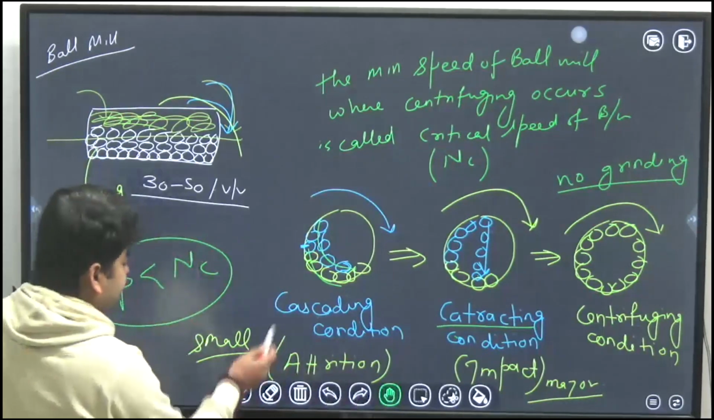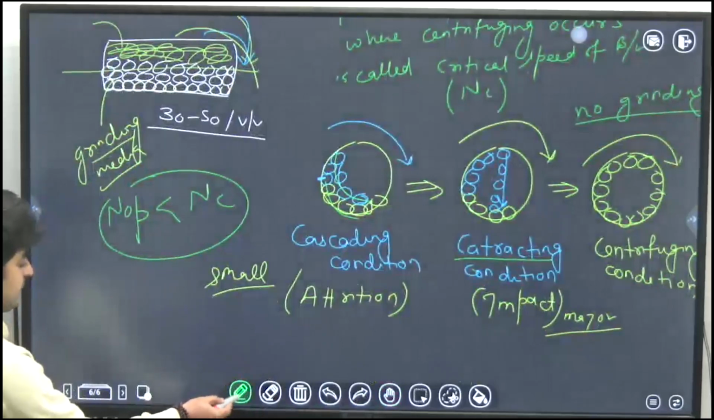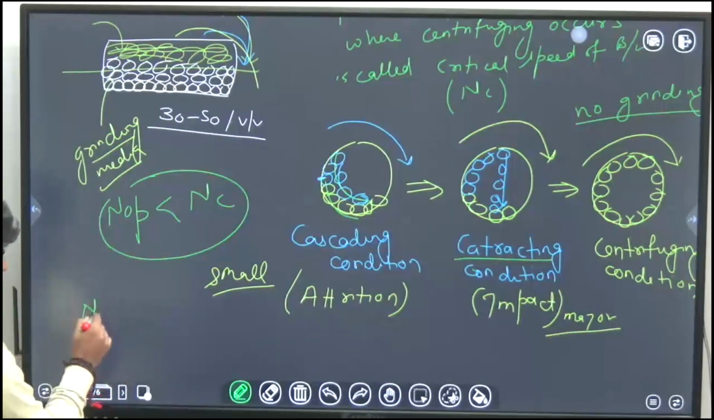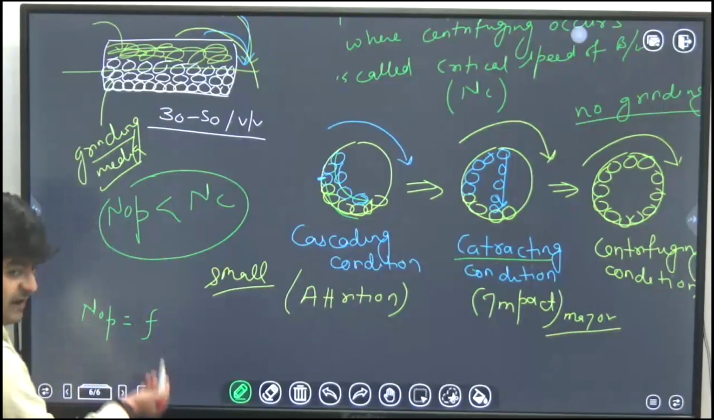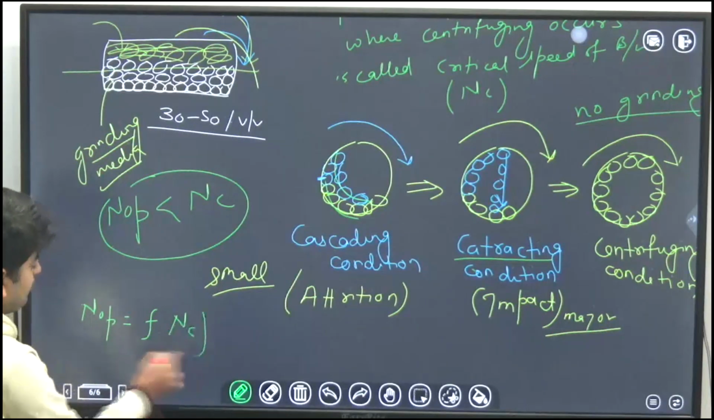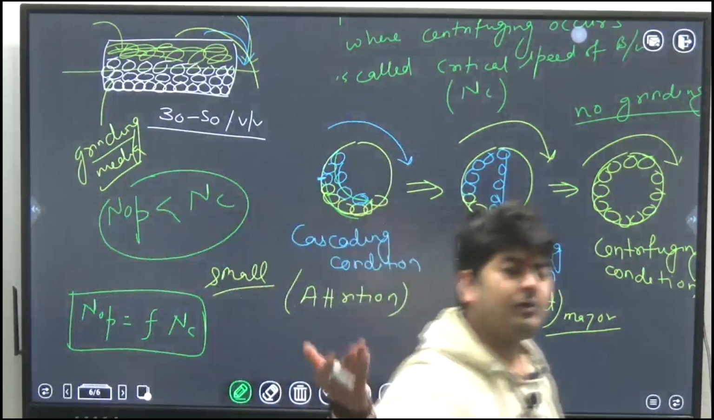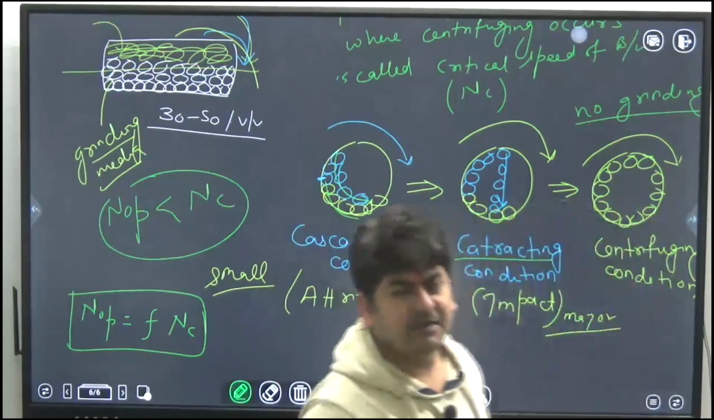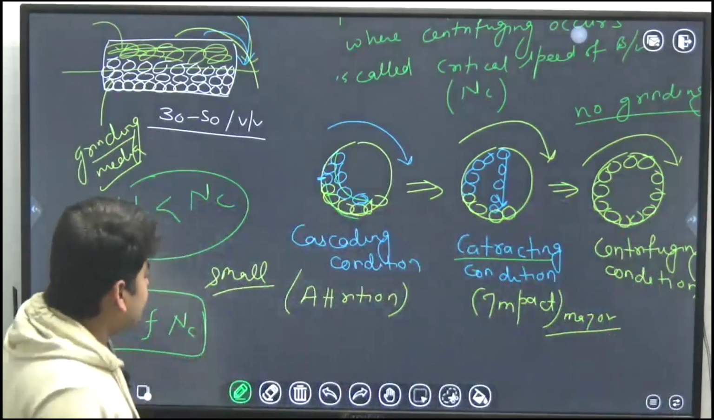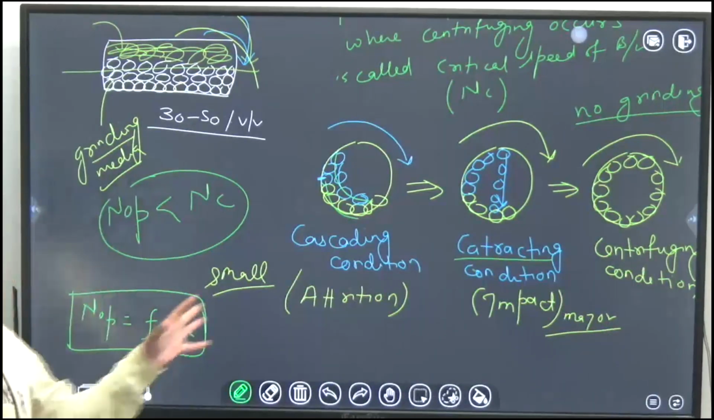Okay, so the operating speed is actually some fraction of the critical speed always, and that fraction is about 50% to 80% depending on the process, depending on the nature of material, and so on. So many things are there. So this is something about the ball mill.